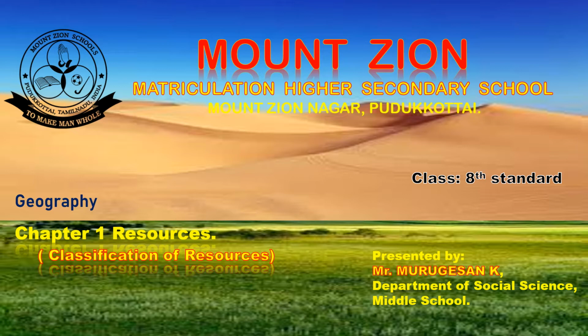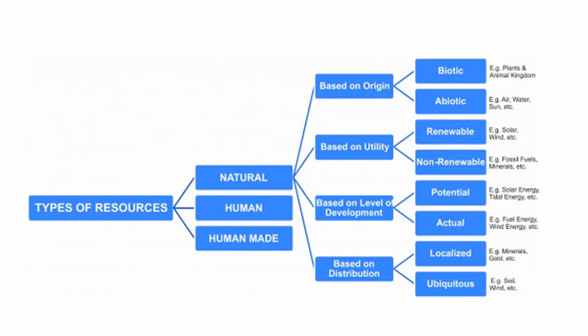So, in the last class we discussed a resource, what is the meaning of the word resource, and how something becomes a resource. Anything that satisfies a human need is a resource, and utility is very important because it makes the resource more valuable. Today we are going to discuss the various classifications of resources.